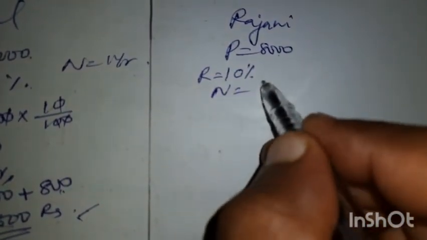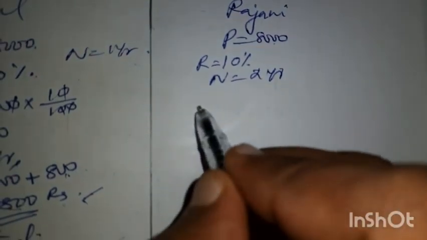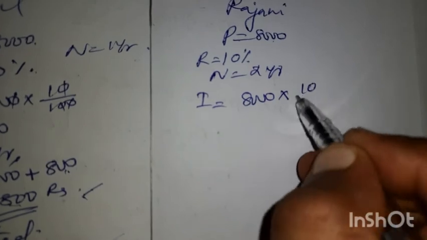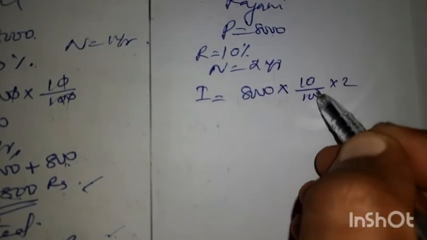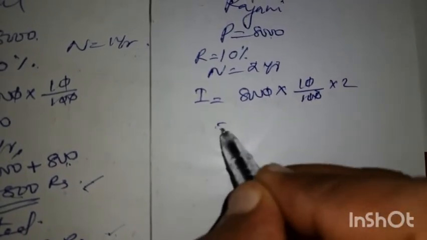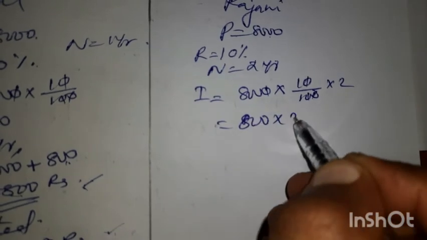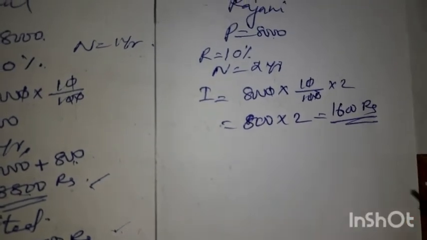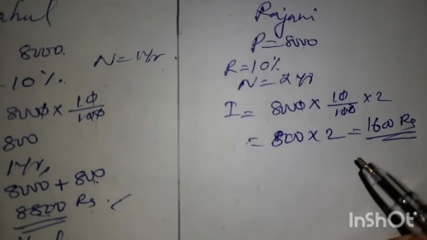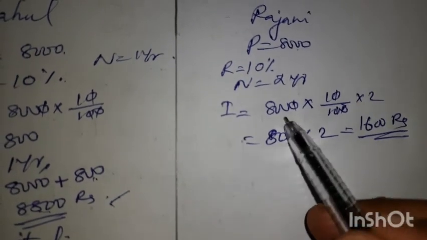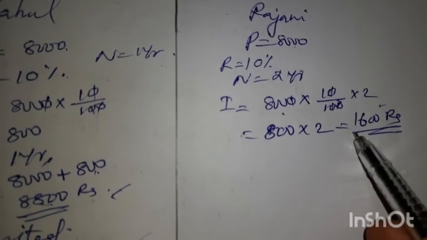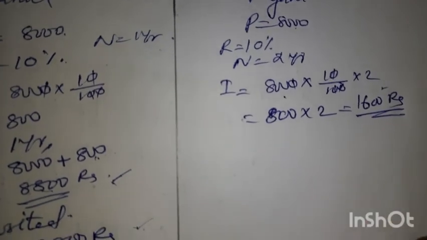Rajani deposited 8,000 for 2 years, so n is equal to 2 years. So directly you can find the interest: 8,000 into 10 by 100 into 2. 0 is cancelled. So 800 into 2, 1,600 rupees. Rajani deposited directly for 2 years, so the interest every year is 800, and for 2 years 1,600 rupees.